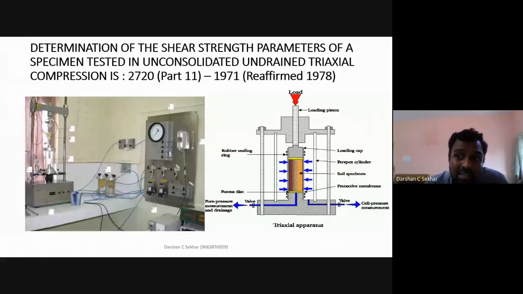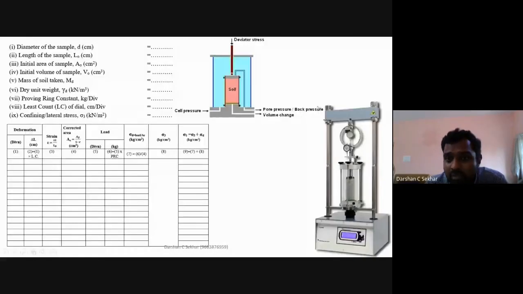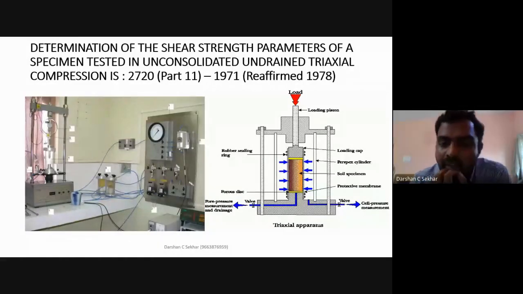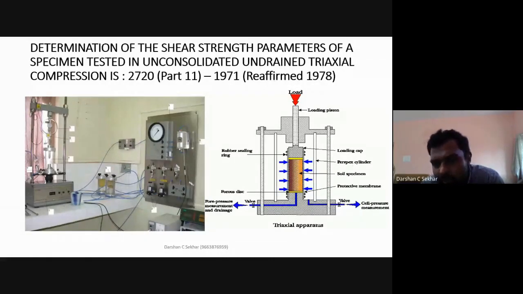And why is it of so much relevance here? Because if I have a soil sample and I remove it from the ground, what will happen? My soil has pressure from the top over the soil mass, pressure from the side of the soil mass, and pressure in the other direction also. So in practice, in reality, my soil is already confined with other soil particles. In this regard, this is the most precise method of finding the shear parameters. Compared to all the other testing, this method is the best method.